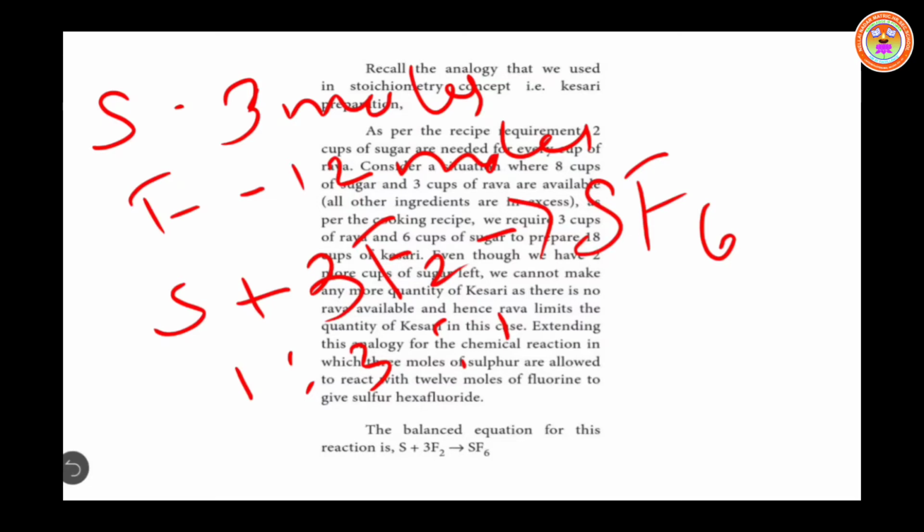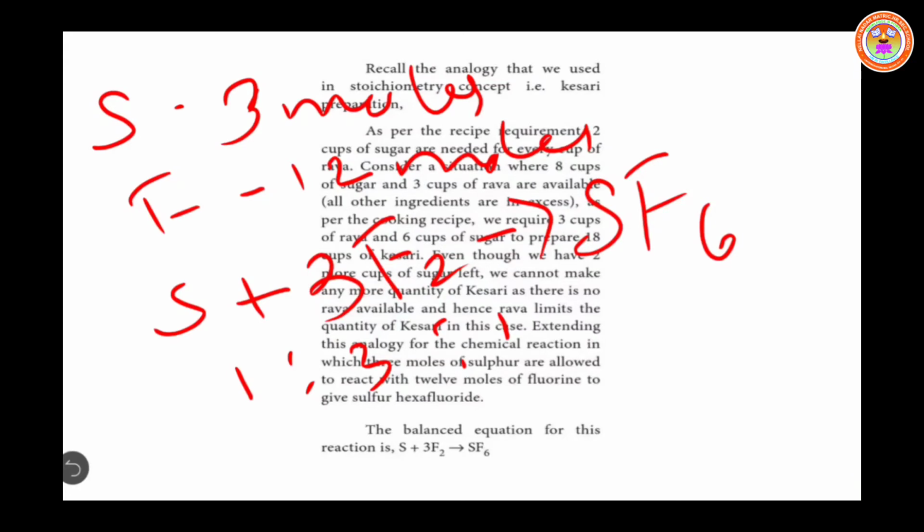So here sulfur is the limiting reagent and fluorine is the excess reagent. We can determine the limiting reagent of a chemical reaction with the help of the stoichiometric coefficients of the reaction and the quantity of the reactants taken. Which is the limiting reagent here?